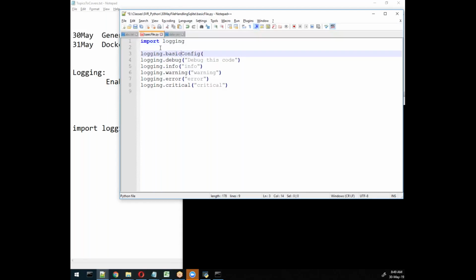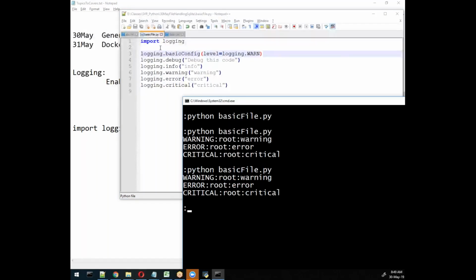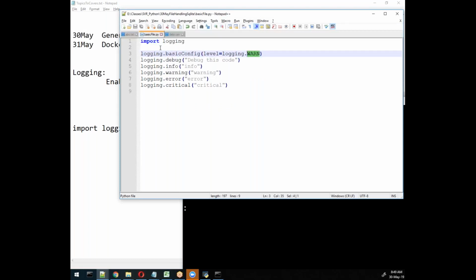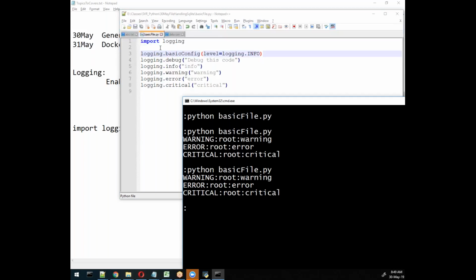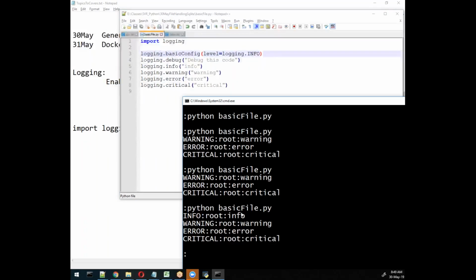See here, C is capital, and then we need to specify the level. Level can be logging.WARN, so it will display warn-based messages also. If I try here, I'll get warning-related messages, which is the default. We can also change it to info, so it will display all information-based messages.